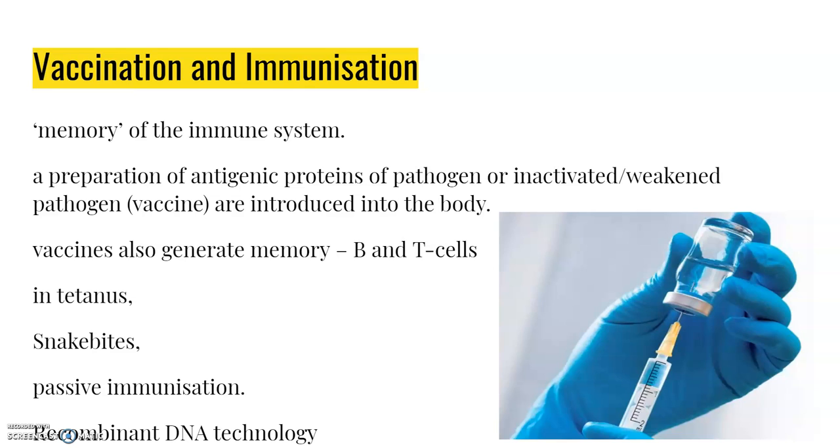Recombinant DNA technology has allowed the production of antigenic polypeptides of pathogens in bacteria or yeast. Vaccines are produced using this approach. They allow large scale production and hence greater availability for immunization. For example, the hepatitis B vaccine is produced from yeast.